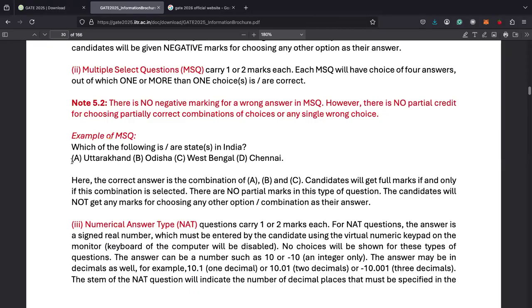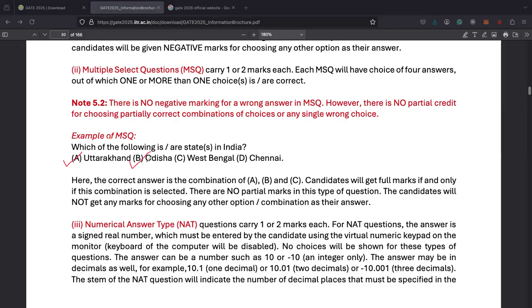Here, in MSQ, we can select more than one answer. So let's say some students select this one and this one, Uttarakhand and Odisha. Both are states of India.